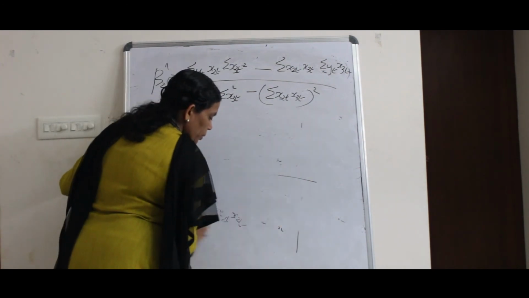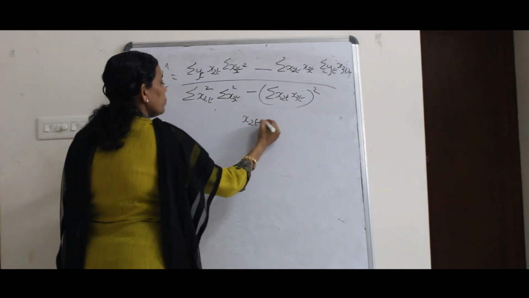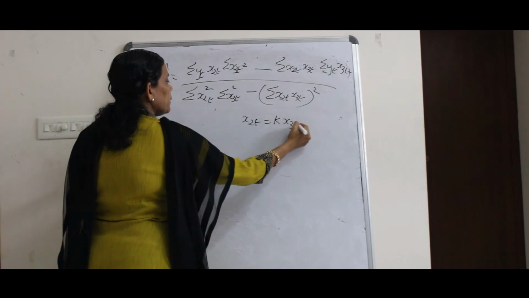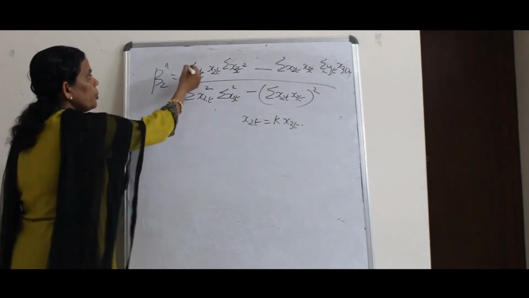And now what was your condition? x2t was equal to k x3t. Okay, so I can substitute it here. So what do you get?